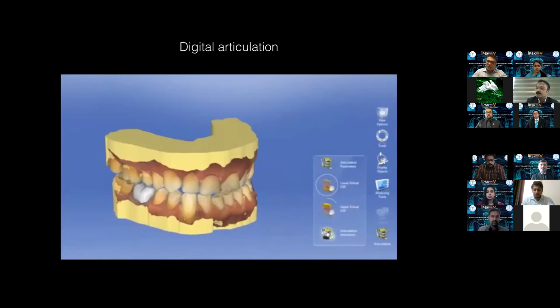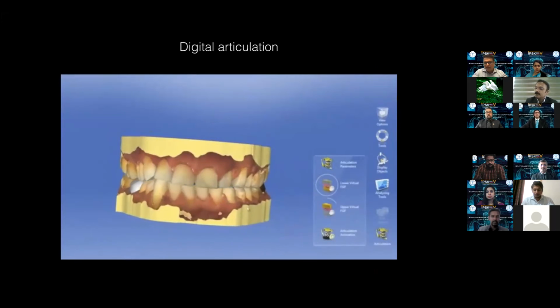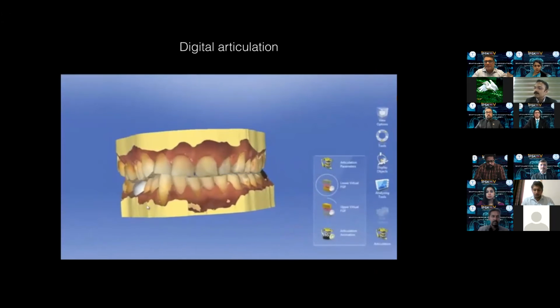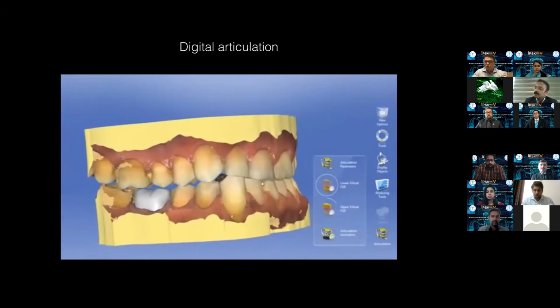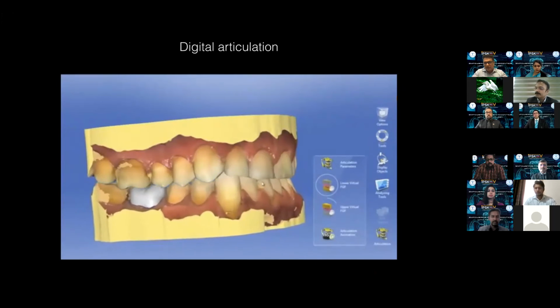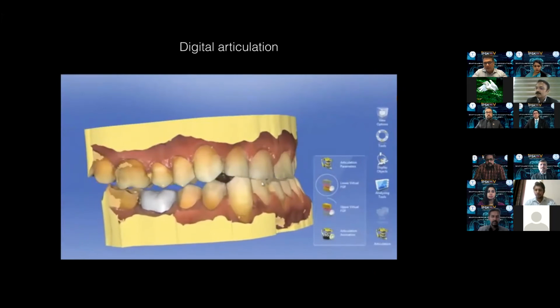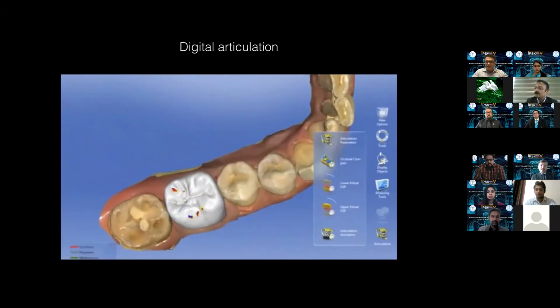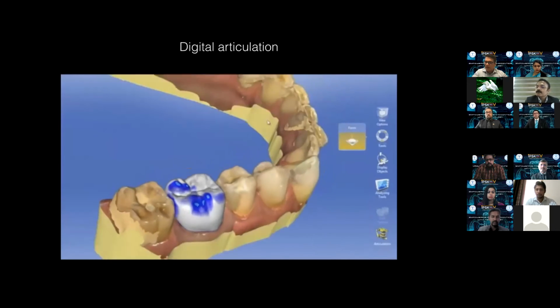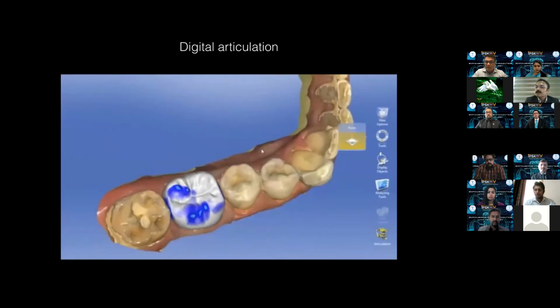Also, these softwares are so smart that in this particular case, if you see carefully, the software has analyzed the wear of the existing teeth and brought about the habitual occlusion present in the patient. So the software already knows that this is how the patient is chewing. How does this information help us? If you see this case, these are the lateral interferences that are present on the design. So you can go ahead and reduce these interferences on the software ahead of time before manufacturing the restoration, while preserving the centric stops, right? So the lateral interferences are removed.